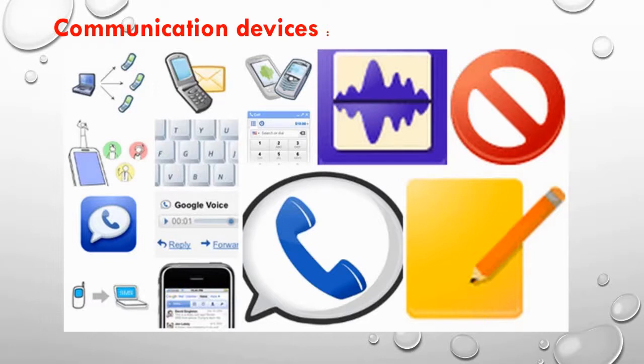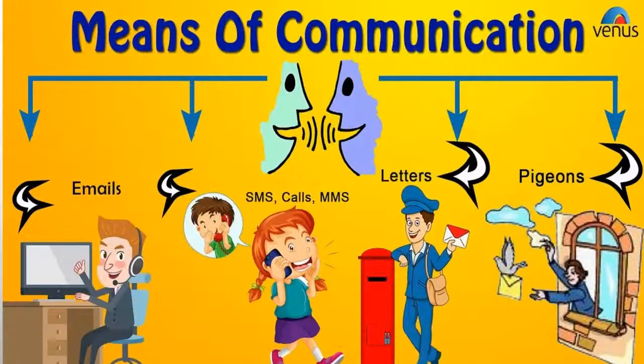Newspapers, periodicals, books, radio, television, internet, etc. are all mass media of communication. Means of communication. In the beginning, man used gestures, facial expressions and different kinds of sounds to communicate.